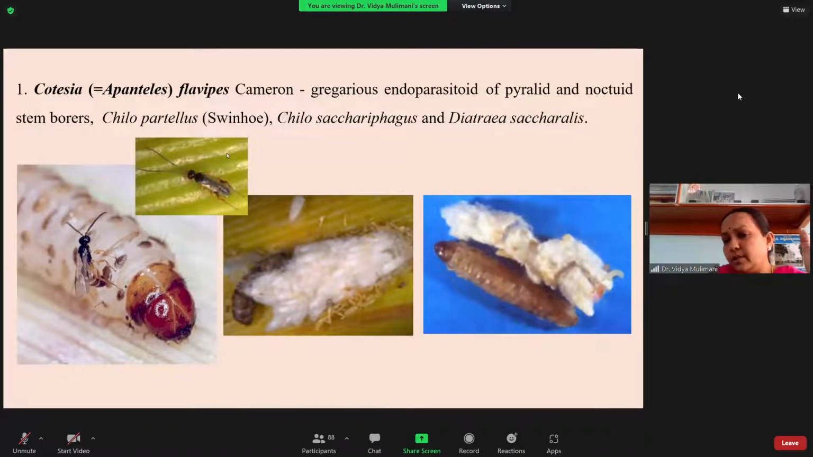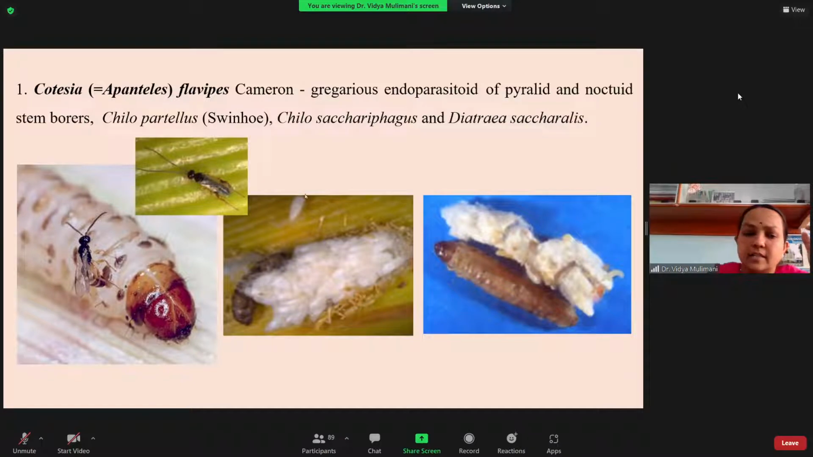Now it is the Cotesia. So Cotesia flavipes or Apanteles flavipes are the same, but now the present genus where they have placed it is Cotesia. So Cotesia flavipes, you have to remember what is gregarious. You may be wondering what is the meaning of gregarious.